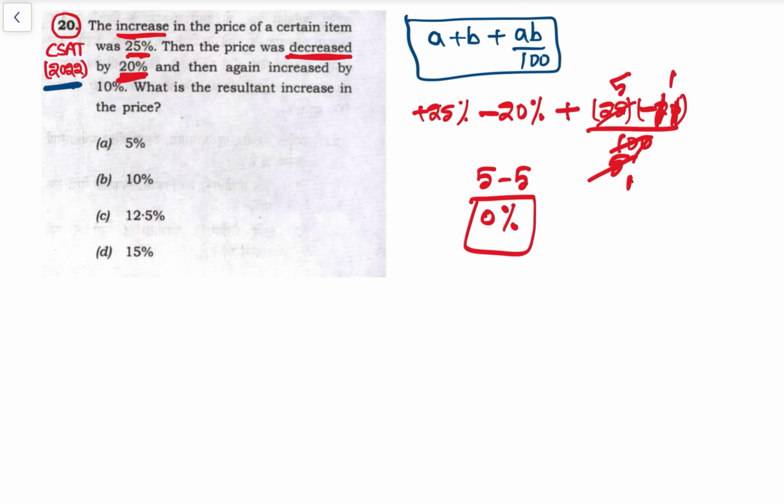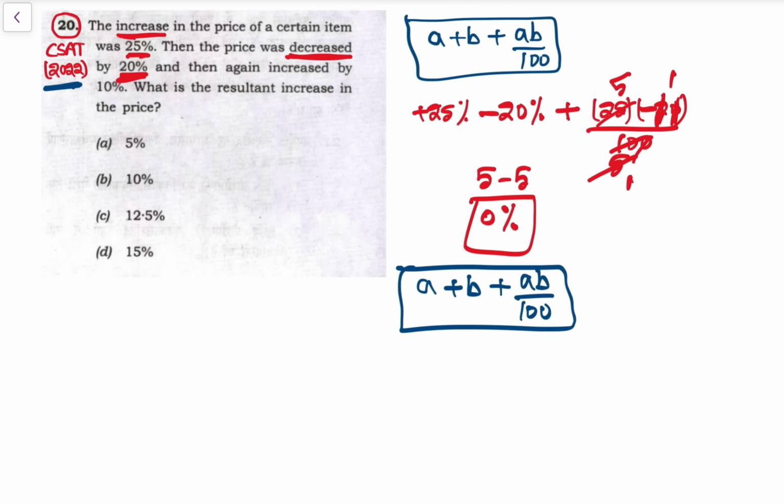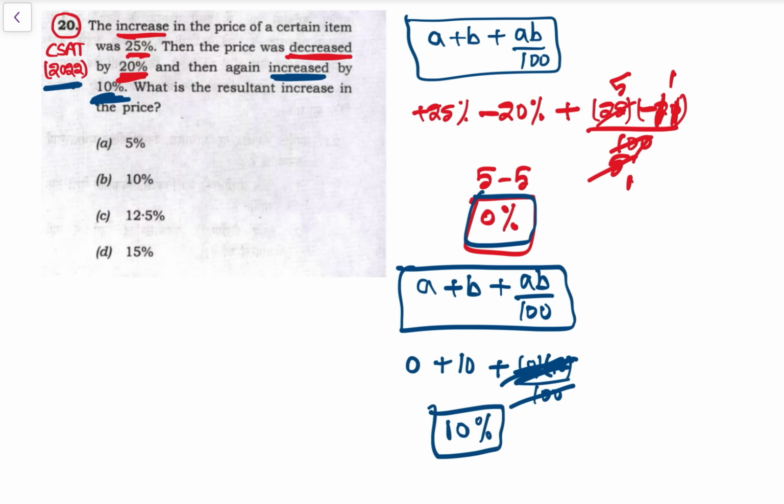Now we will use another successive formula, that is a plus b plus ab upon 100. दो सक्सेसिव फॉर्मूला अब किस पे अप्लाई करेंगे, एक 0%, so this is 0, then again increased by 10%, इस पे अप्लाई करेंगे, so that is plus 10 plus 0 into 10 upon 100. अब देखो 0 into 10 is 0, ये तो पूरा 0 upon 100 is 0, ये 0 हो गया, so overall 0 plus 10 is 10, so overall it is 10% increase. Overall what is the resultant increase in the price, that is 10%.